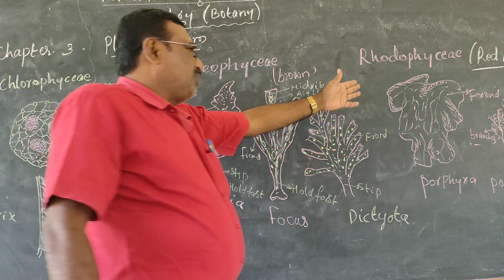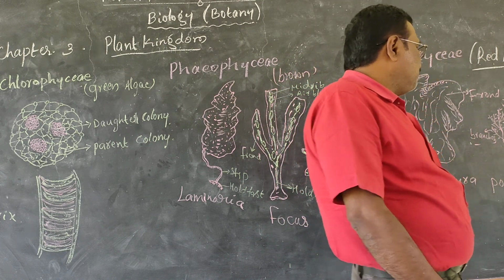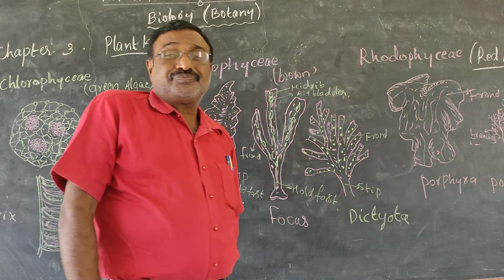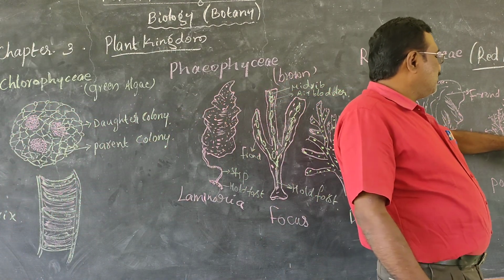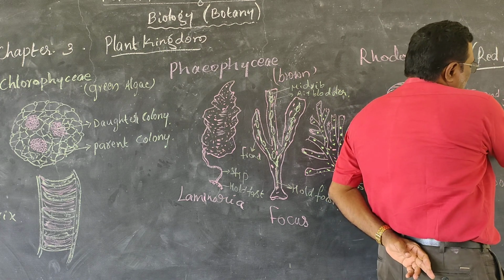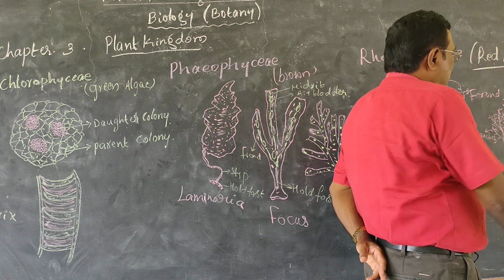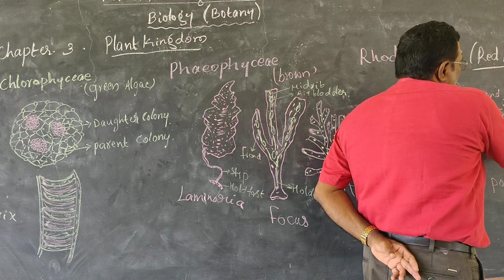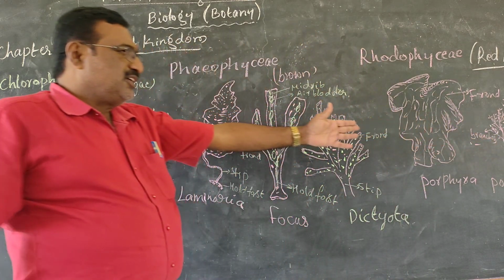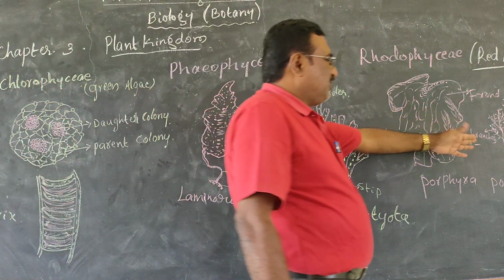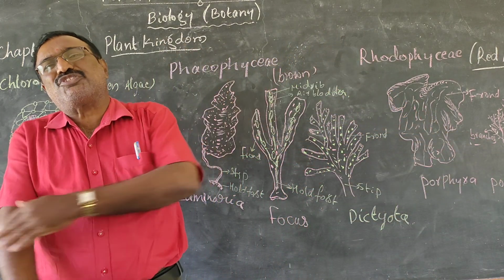It is the same Rhodophyceae, the red algae, having a different characterized organism, Polysiphonia. This Polysiphonia is a tube-like structure. Here the various branches are leaf-like structures or ear-like structures. They support cell division or germination. It is also through asexual reproduction.